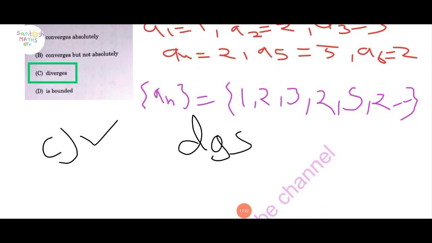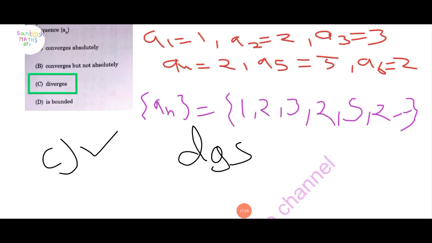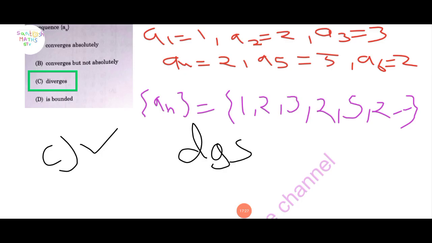This sequence does not converge here. All prime numbers are uncountable, so this is divergent. So option C is correct. Here we can't get any convergent sequence, so option C is correct here.